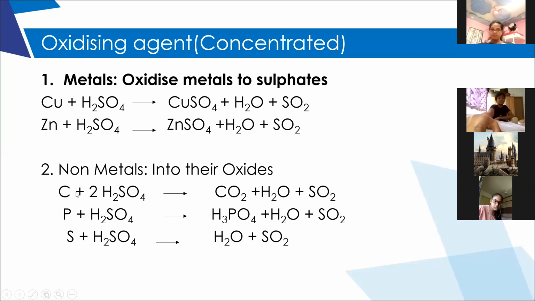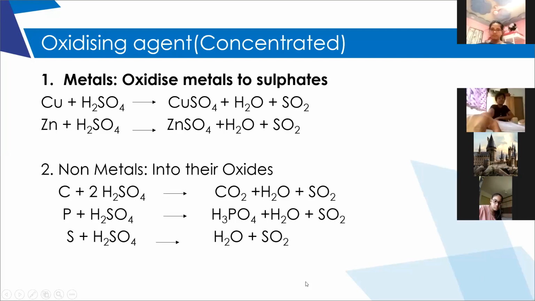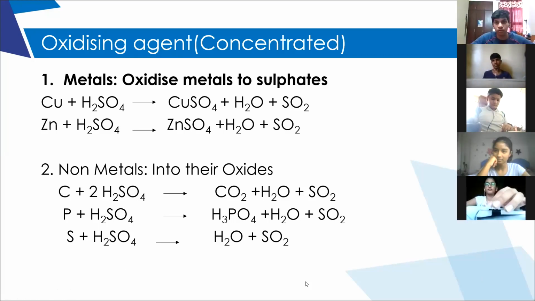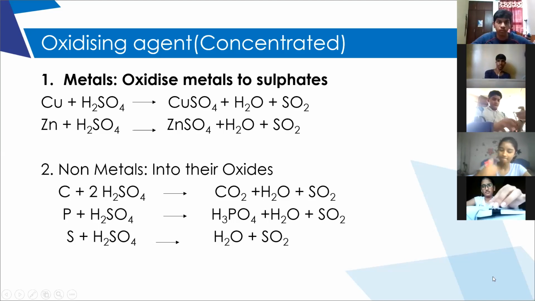There's H2 plus SO2. Carbon plus sulfuric acid, we are getting carbon dioxide plus water. Yes, sulfur plus sulfuric acid, we are getting sulfur dioxide. Nitrogen plus sulfuric acid, we will get nitrogen dioxide. Water and nitrogen dioxide. Did you understand, ma'am, children? Will we also get sulfur dioxide after it? Yes, we'll get sulfur dioxide as well as a byproduct.